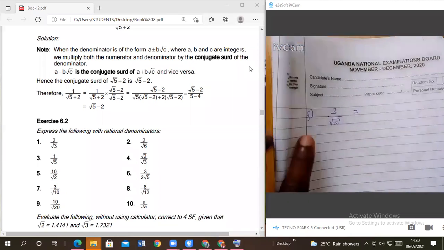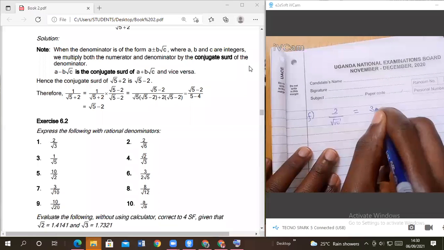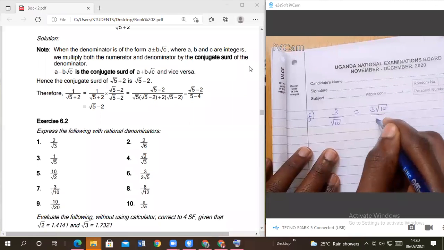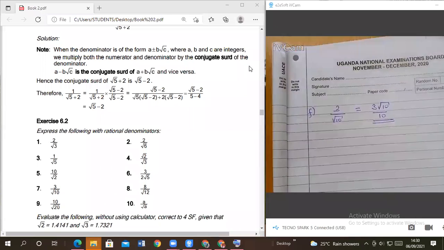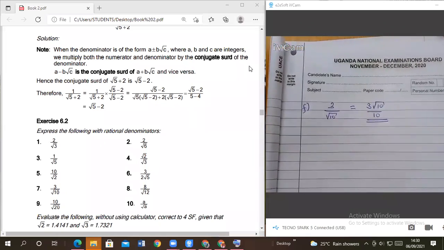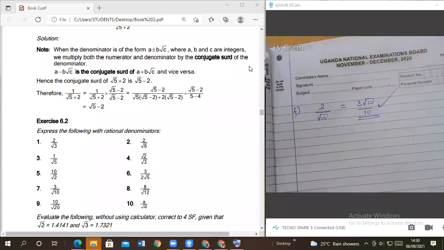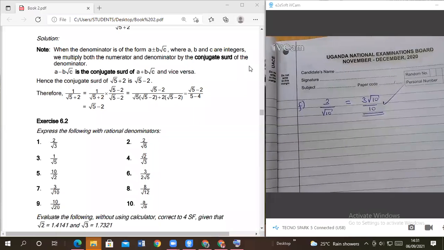3 root of 10 over 3 root of 10. 10 divided by 3 root of 10 over 10. Out of 10. Very good. Good. That is what we have done. That one is for single root sides. Are you together, members?